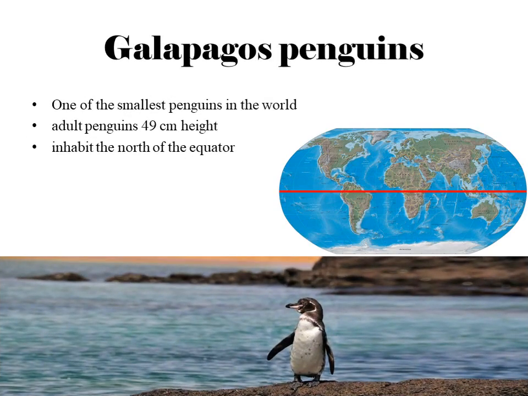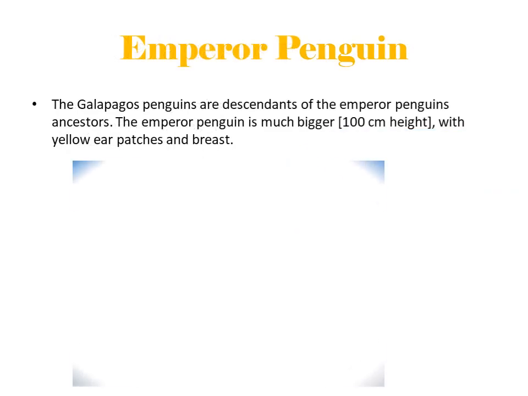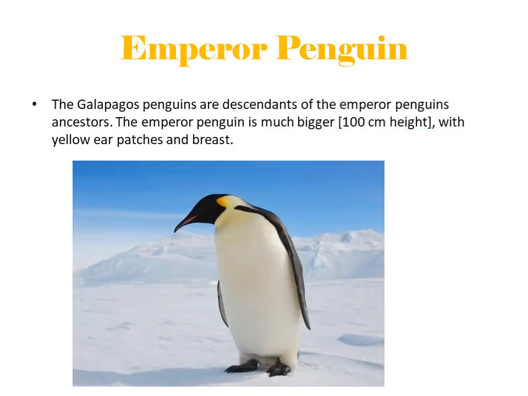The Galapagos penguins are one of the smallest penguins living on this earth, with the adult penguin being 49 centimeters high. The Galapagos penguin inhabit the north of the equator in the Galapagos and are the only penguin species to do so because of the hot climate. The Galapagos penguins are descendants of the emperor penguin ancestors. The emperor penguin is much bigger, with 100 centimeters height, and has yellow ear patches and neck.